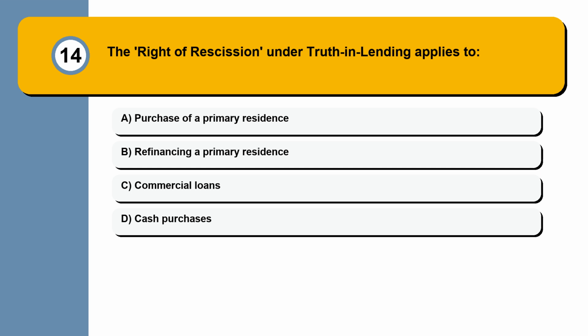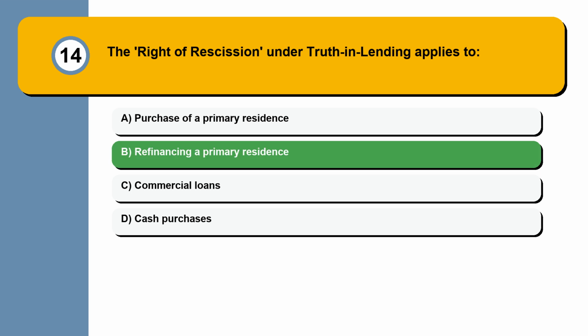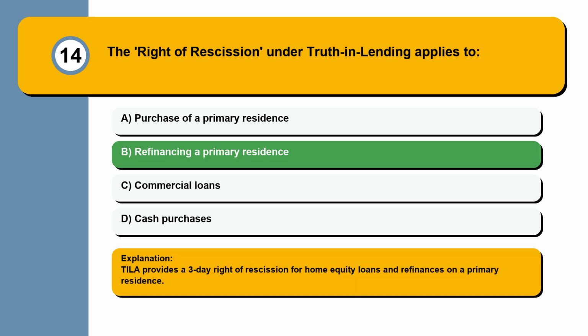Question 14. The right of rescission under Truth in Lending applies to: purchase of a primary residence, refinancing a primary residence, commercial loans, cash purchases. TILA provides a 3-day right of rescission for home equity loans and refinances on a primary residence.